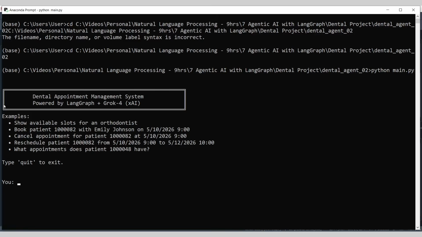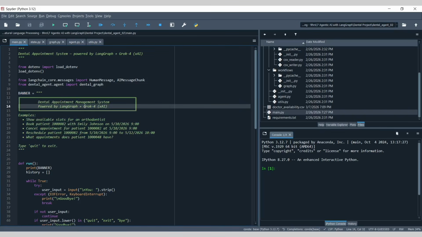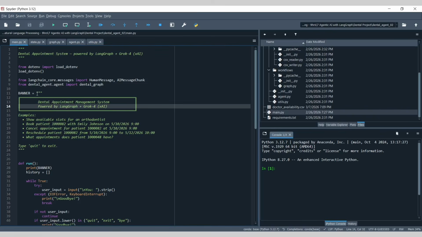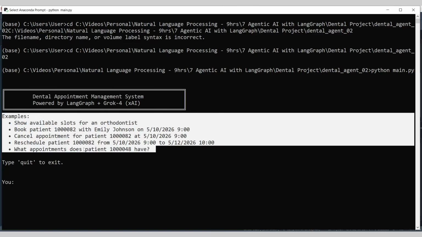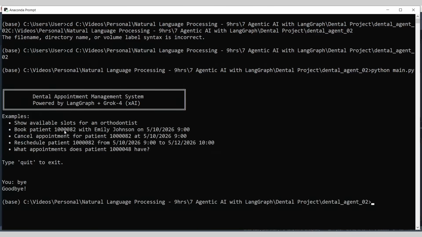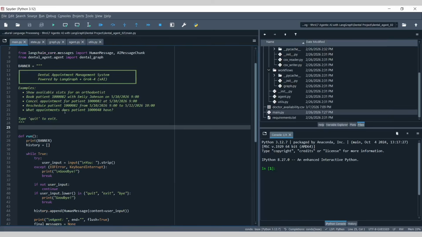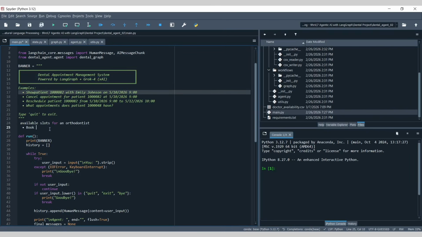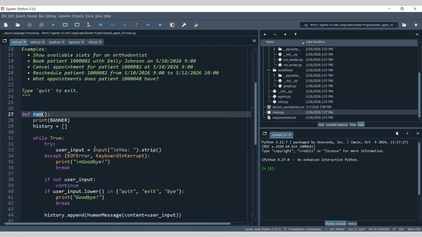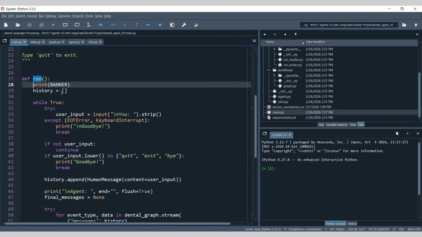You can see the banner is visible, dental appointment management system powered by LangGraph plus Grok 4 xAI, and these are the things. Whatever is mentioned here, that is something we are displaying. Okay, so let me quit right now. Understood, that's the first thing that we are printing. So if you go to the run function, which is the first entry point, we are first printing the banner, right? That's the application entry point. Now after that,